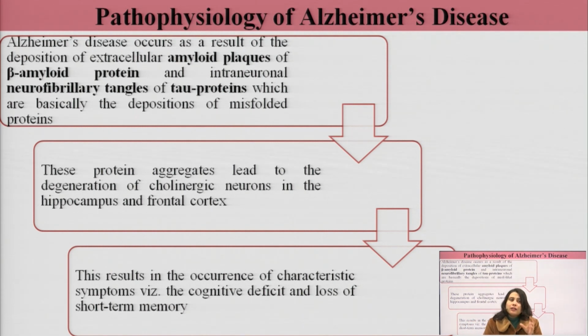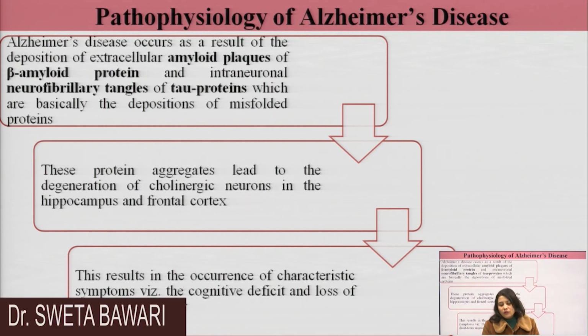The major hallmark, the key note to take from this, is that Parkinson's disease is basically a synucleinopathy in which the deposition of the Lewy body occurs. This is how it is different from Alzheimer's disease. So this is the keynote that we need to remember to differentiate between the pathophysiology of Parkinson's disease and Alzheimer's disease. Also in Parkinson's disease, there is degeneration of the dopaminergic neurons, and in Alzheimer's disease there is majorly the degeneration of the cholinergic neurons. So these are the two neurodegenerative disorders that we had to cover for this lecture session.